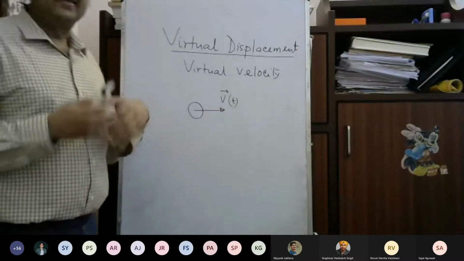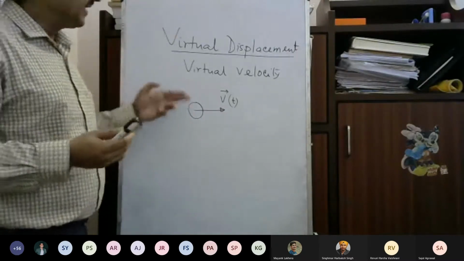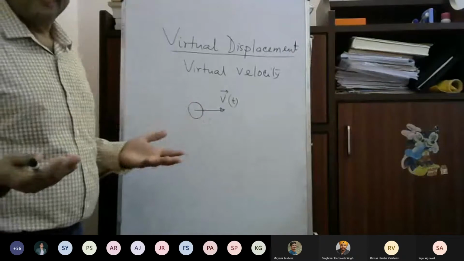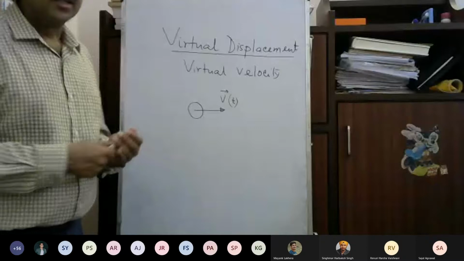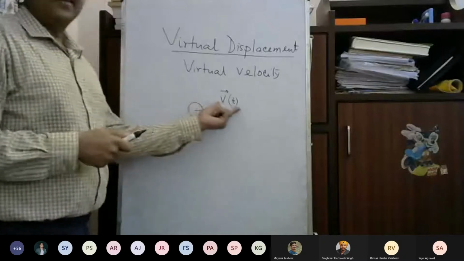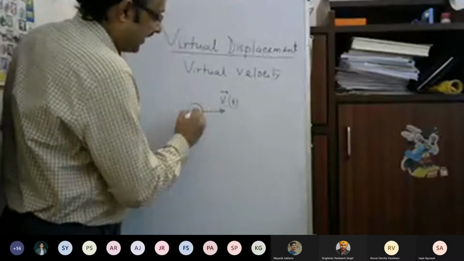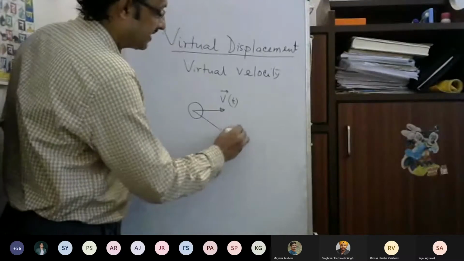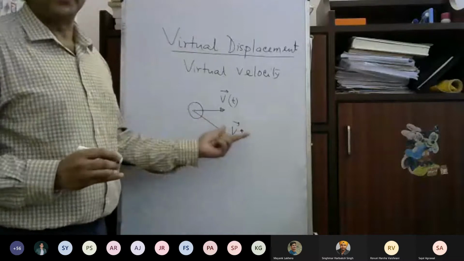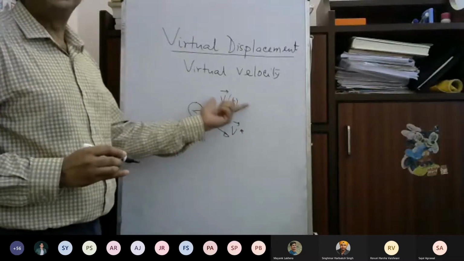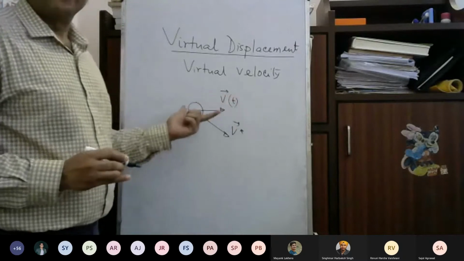But if the forcing and other history of this particle were different, then it would have got a different velocity. It would not be v, but it would have been something, v star. So this is one realization of all possible velocity components. It could have had any velocity v star. Now the difference between v star and v is that this is a possible velocity, and this is the real, actual velocity, what is actually shown by the particle.